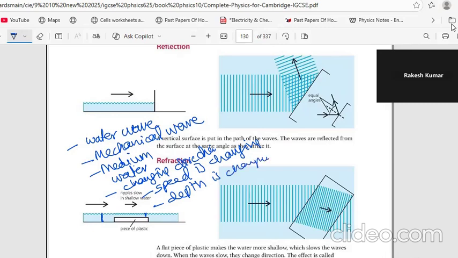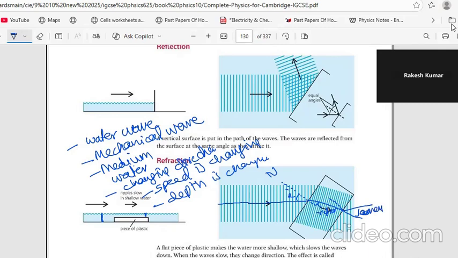Now, this is the ray. It hits here. This is the normal. This is the angle of incidence. This is bending towards the normal. This is the angle of refraction. And then it comes here and goes out, and it bends away from the normal. This is the angle of emergence, we call it.